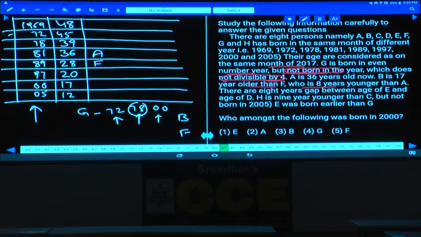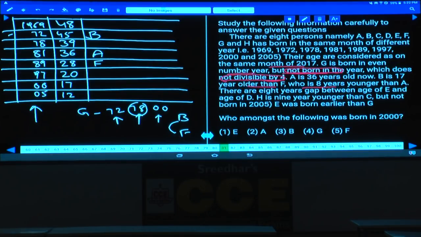If F is 28, then what is the value of B? Between B and F there must be 17 years. 28 plus 17 is how much? 28 plus 17, it is 45. And so who was 45 years old? That was B. And B will be 45.